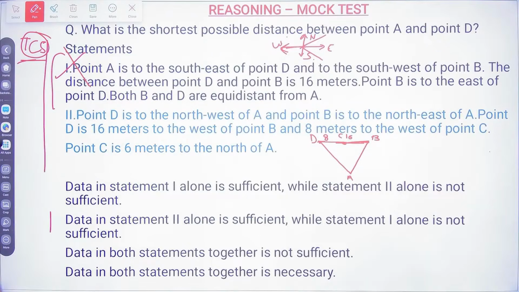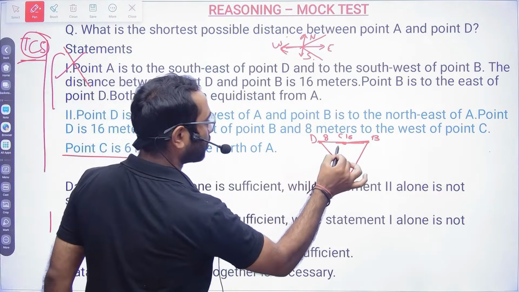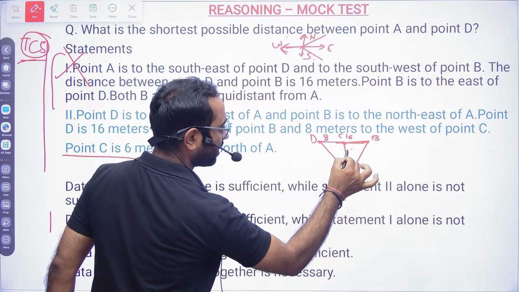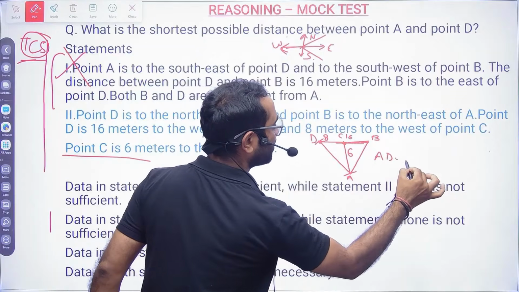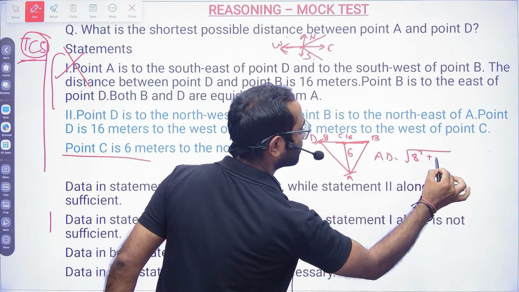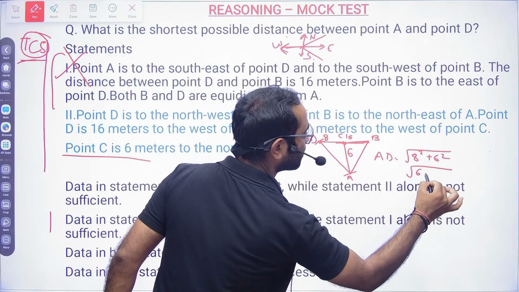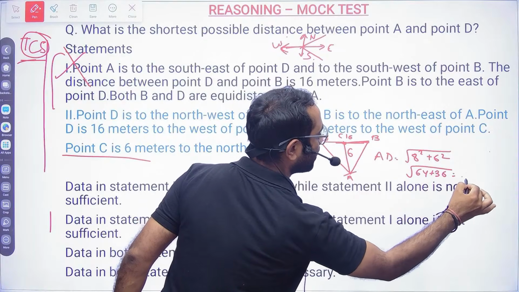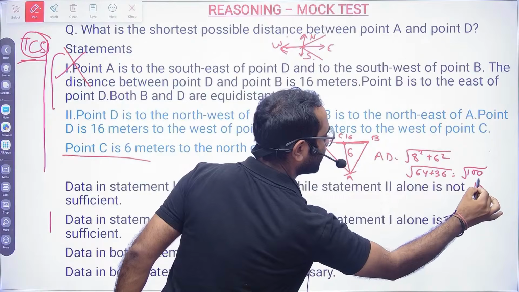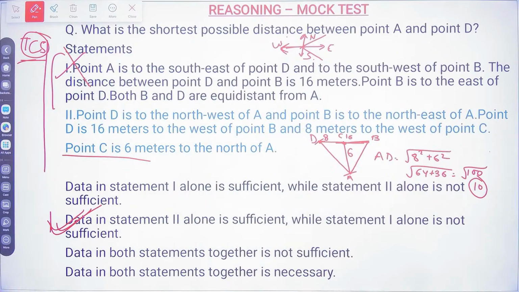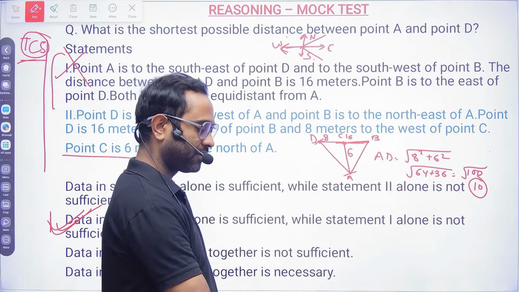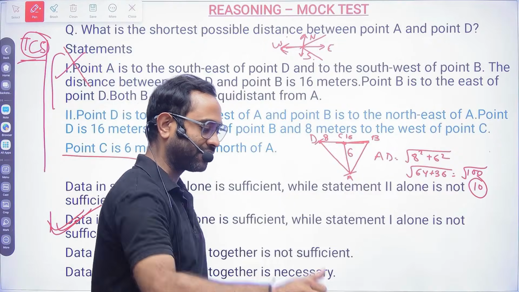Now, what are they telling? Point C is 6 meter to the north of point A. So this distance they have given, 6 meter. And now this A and D you have to calculate. So sir, AD will be equal to square root of 8 square plus 6 square. Sir, 64 plus 36 will be equal to 100. And square root of 100 will be 10. That means data in statement 2 alone is sufficient to answer the question, but data in statement 1 alone is not sufficient. I hope it is clear for everyone.